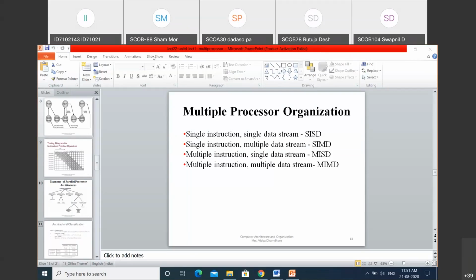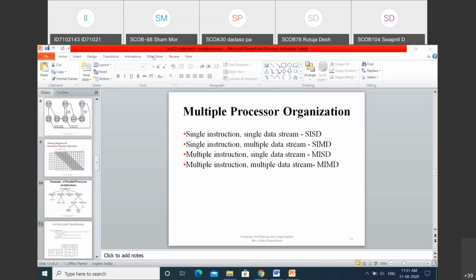Here shared memory is available to the processors, and multiple processors are there. So the example of this shared memory concept used in MIMD architecture is called tightly coupled memory. Mainly it is used in symmetric multiprocessor architecture and non-uniform memory architecture. Now the next type of MIMD is distributed memory.